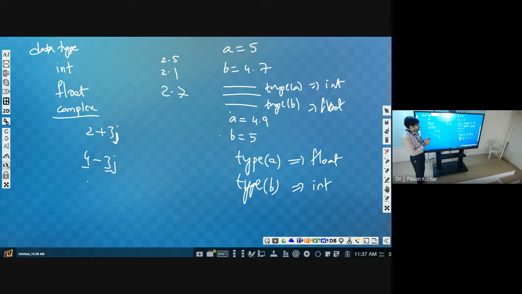Okay. Next, what will be the assigned value?